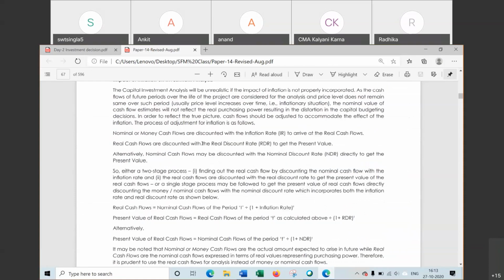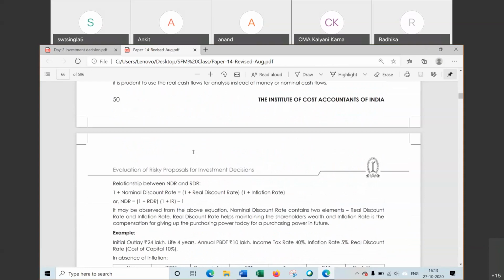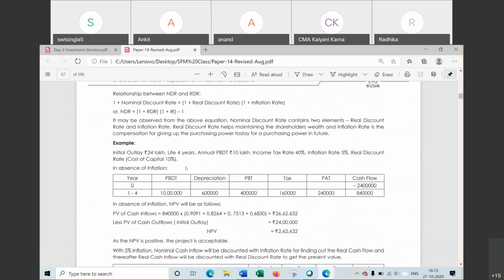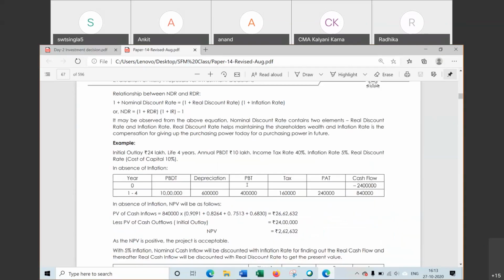Theory is given here. Impact of inflation. So in the case of inflation, we have to adjust the discount rate with inflation, and it can be adjusted with the help of the formula we have seen here. We have to find nominal discount rate, and with the help of nominal discount rate, we will find NPV. So first, how to find nominal discount rate? Question here is initial outlay, that is initial investment 24 lakh.